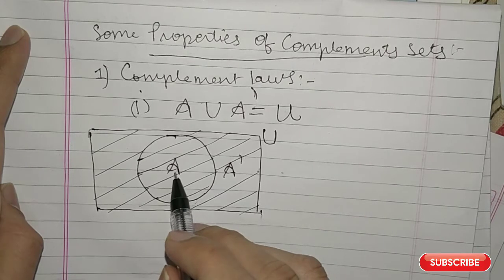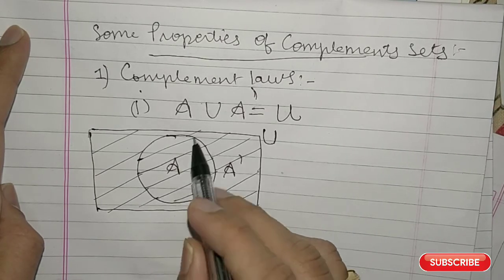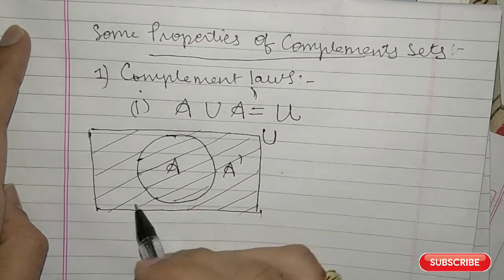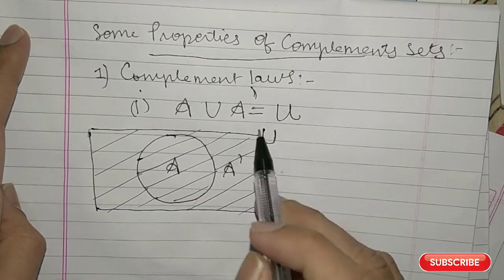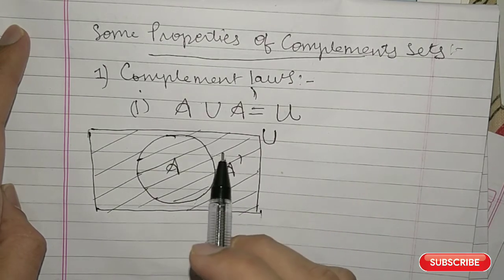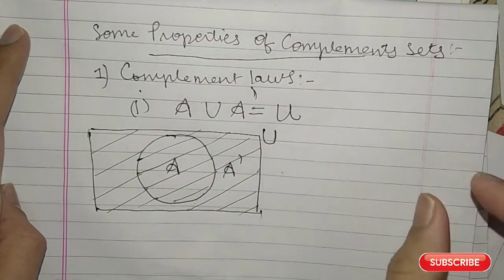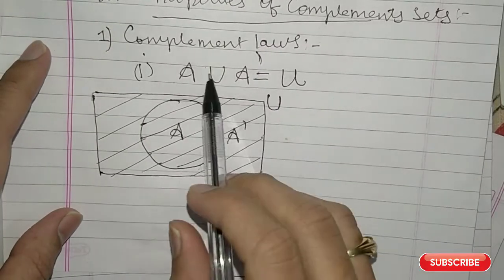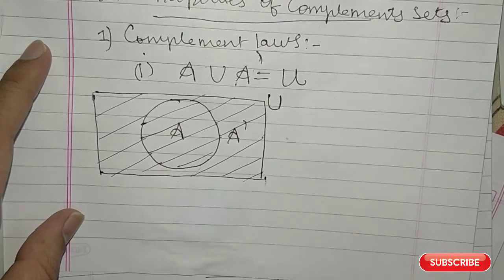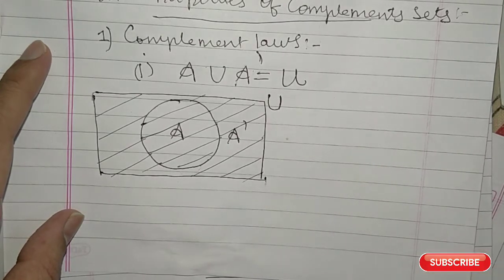So what are you getting when you take the union? You are getting the whole set, that is the universal set. Look at the shaded region, it is the whole of the universal set. So by the Venn diagram you can see that A union A complement is equal to the universal set.